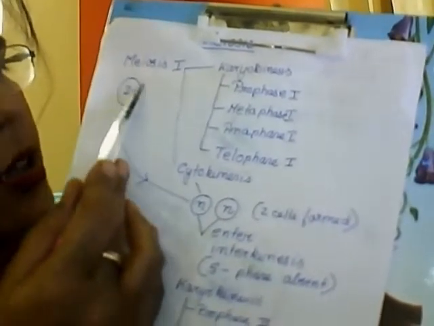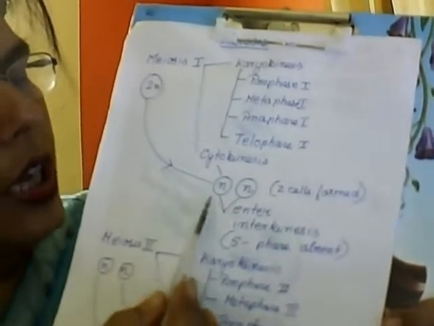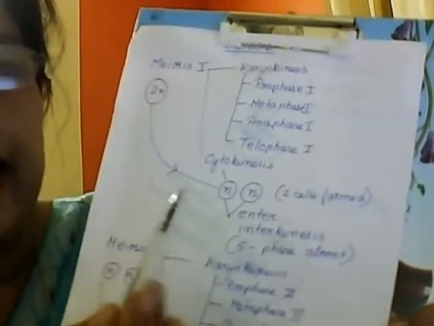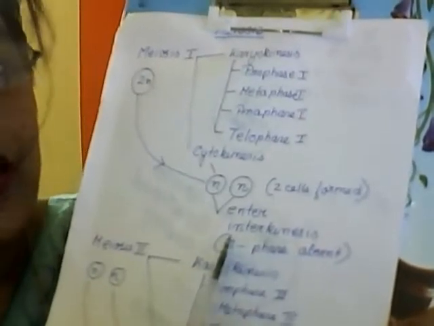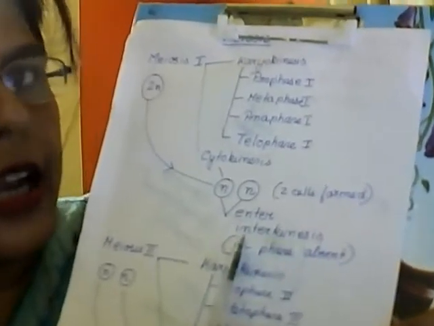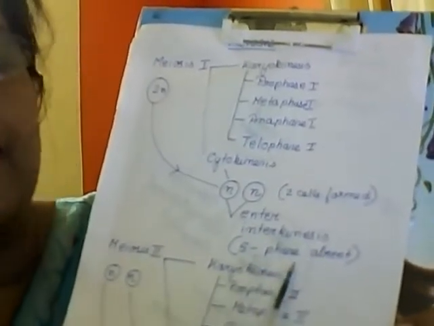So you just see here, this single cell is divided into 2 cells. But these 2 cells which form will not directly enter into meiosis 2. These 2 cells will enter a non-dividing phase, which is known as interkinesis. We know that when a cell enters a non-dividing phase, it is known as interphase, but here it is known as interkinesis. Why? Because in it the S phase is absent. Gradually you will come to know why the S phase is absent. I am going to explain.